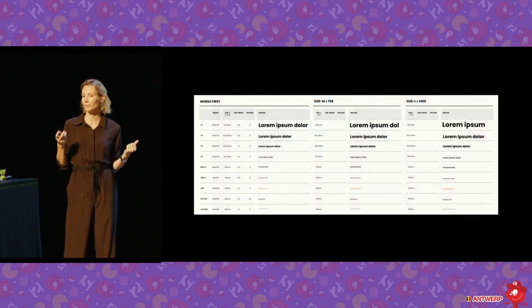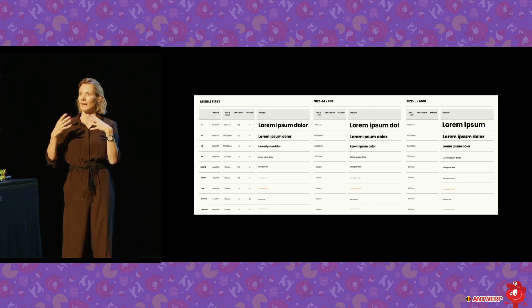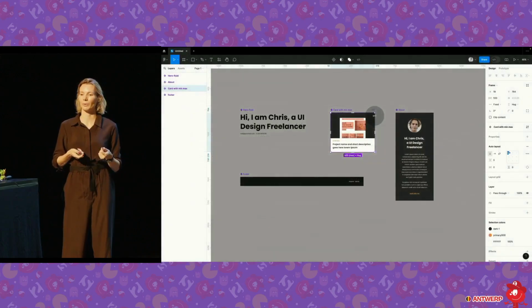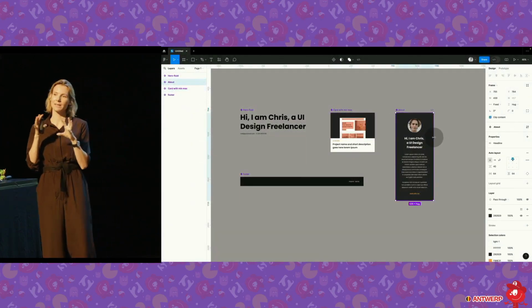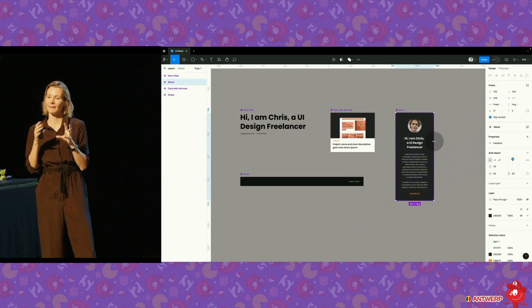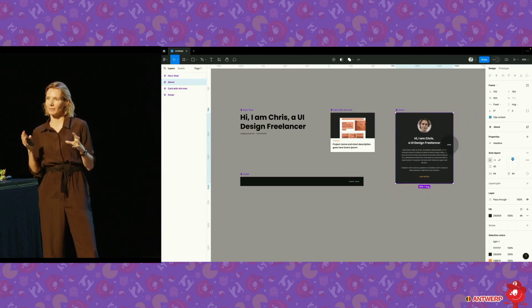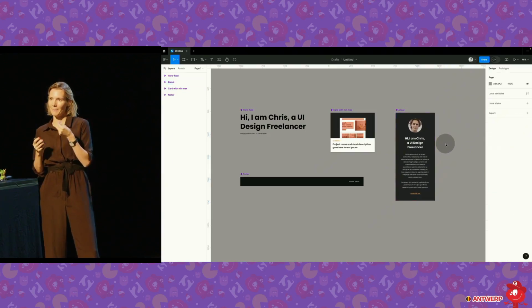I would still probably want some sort of breakpoints to design my styles and to do all of this hierarchy. So we might just have these breakpoints. What you're going to notice working in Figma is that if you set up your components, then you might have one component that works for everything, so your card's going to work for everything. But what's going to happen with that changing screen size? Are you going to have 3 cards for every screen size?